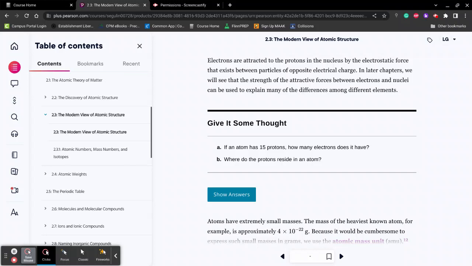And then the protons reside in the center of the atom. All the particles in an atom that carry weight are going to be found in the center of the atom. This is the protons and the neutrons.